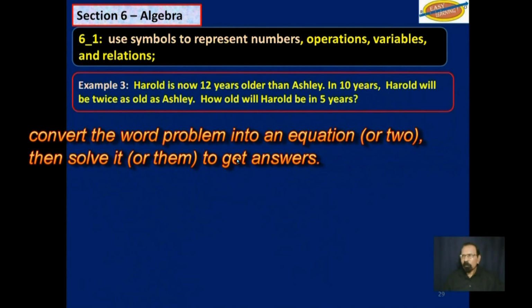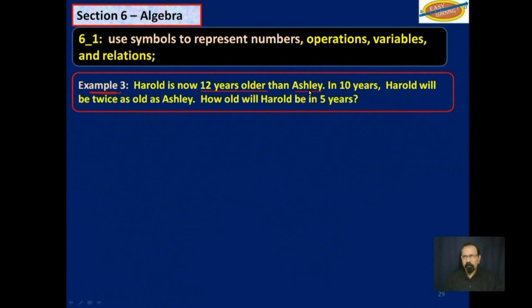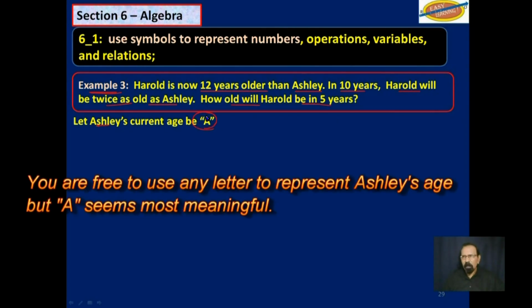Let's look at one more example before we go on. Harold is now 12 years older than Ashley. In 10 years, Harold will be twice as old as Ashley. How old will Harold be in 5 years? Okay, don't get worried. This is not as difficult as it looks. We follow the procedure. Let Ashley's current age be A for Ashley. So we will represent this unknown age by A. That's the first thing you will do.